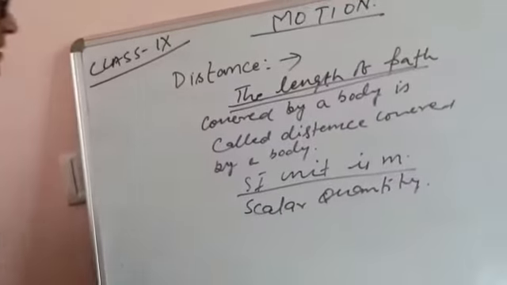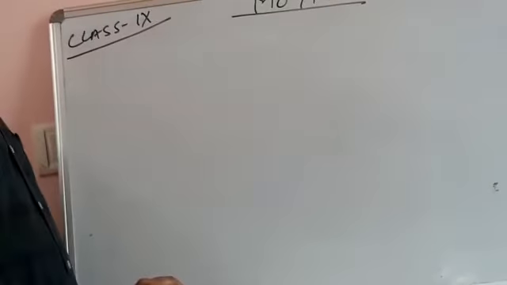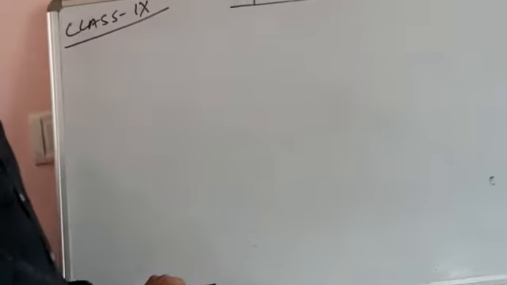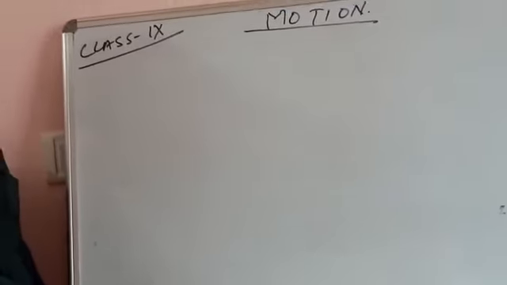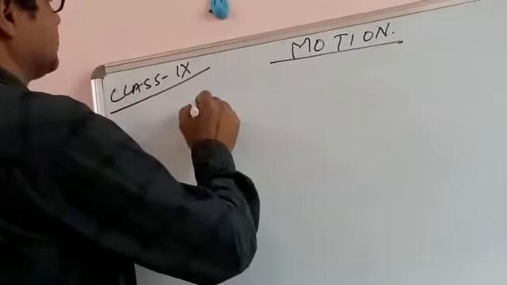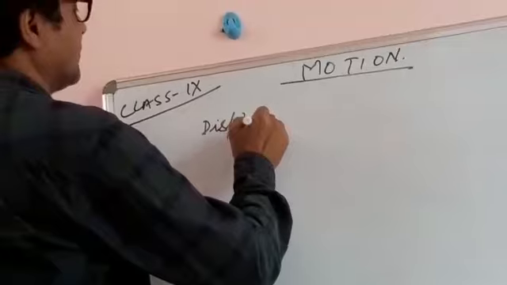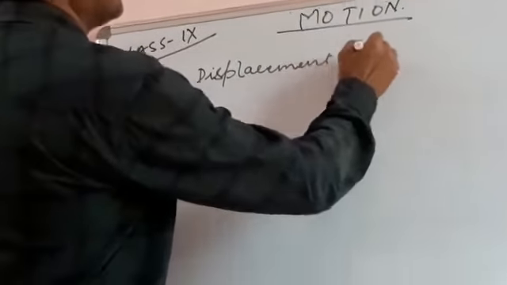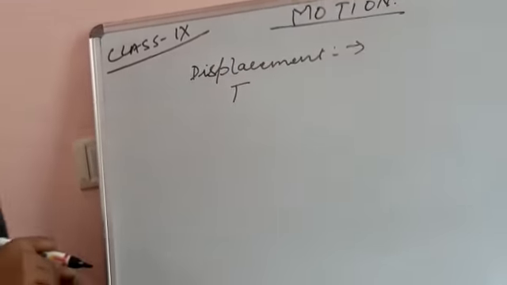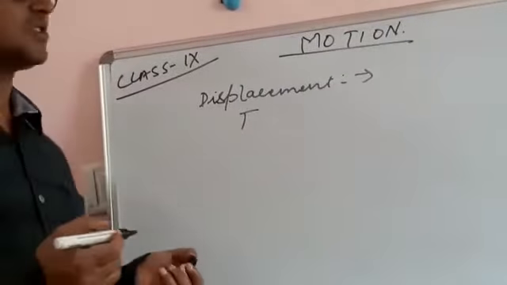Now I'm coming to the next point. If the distance comes with a specified direction, for example, if we say your school is situated from your house in the south direction at 5 kilometers, then we are talking about distance, but here a direction is specified. So we have another term, called displacement. When we have simply a magnitude, that is distance, and along with the direction, that is called displacement.